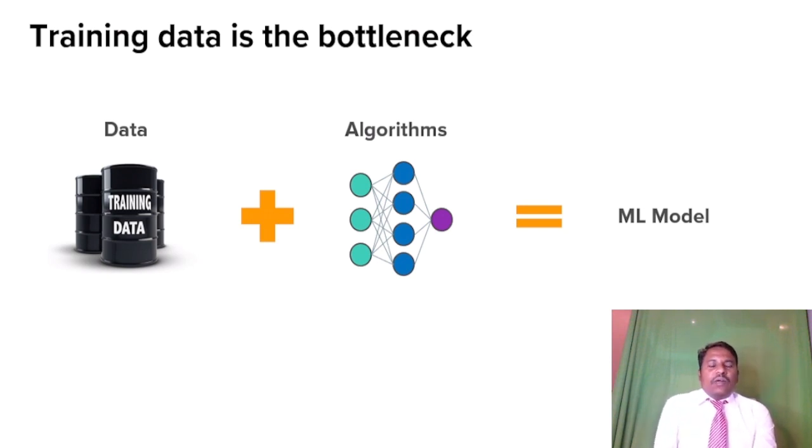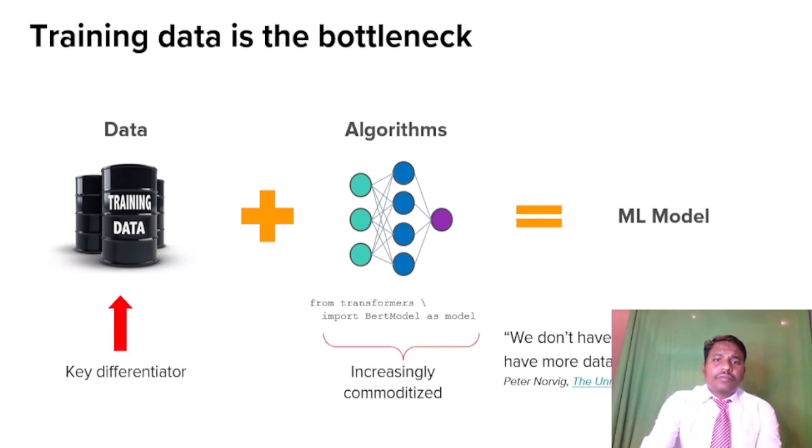What is data engineering? How we did transformation, how we clean the data and different types of streaming. Those things we did. So finally, we see here how data plus algorithm transforms into an ML model. The data is the key differentiator, and algorithms are increasingly commoditized. If we don't have a better algorithm, we just have more data. That's it.